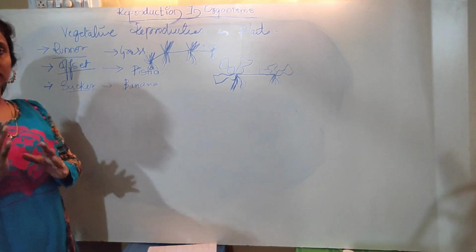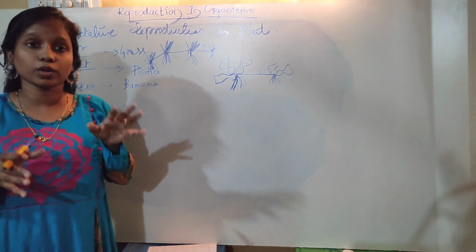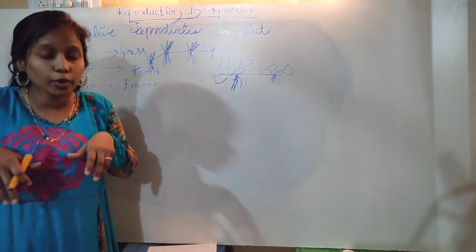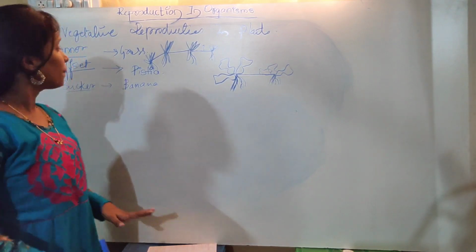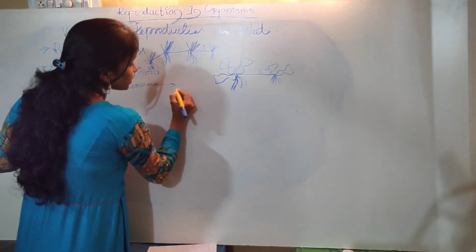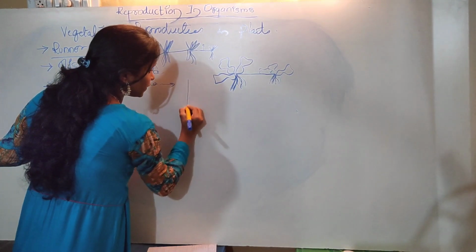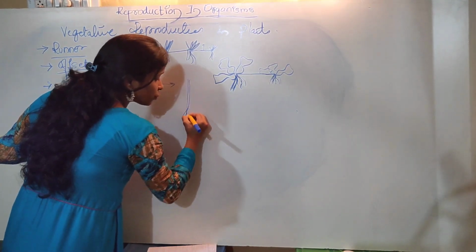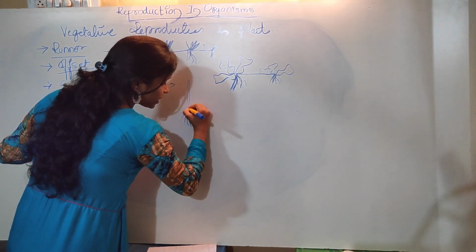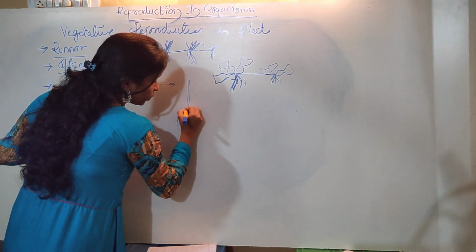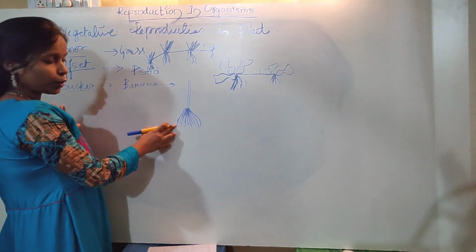Here a vertical root will always give rise to roots that go towards the downward side. But in case of sucker, what happens? The root starts to emerge vertically. If this is a plant, the roots it produces are always facing the downward side. They are positively geotropic, okay?